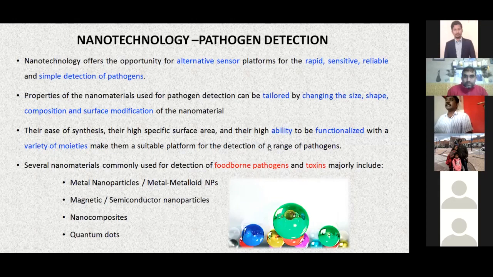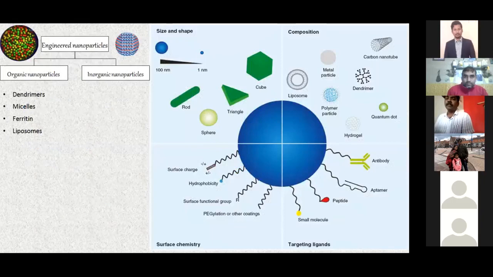And again, based on the applications, in most of our biological applications we may go for organic nanoparticles. That is, the nanoparticles which have been coated with certain kinds of bioconjugates, right? That become compatible with the system. So you may have different compositions where we have carbon, metal, metalloid, and organic ones, which are polymeric materials, hydrogels, and so on.